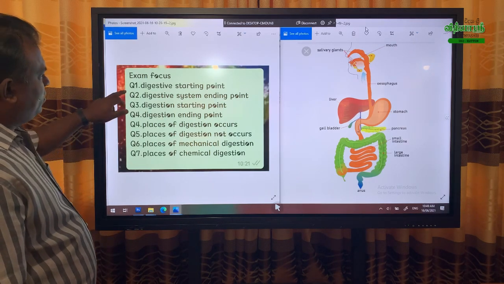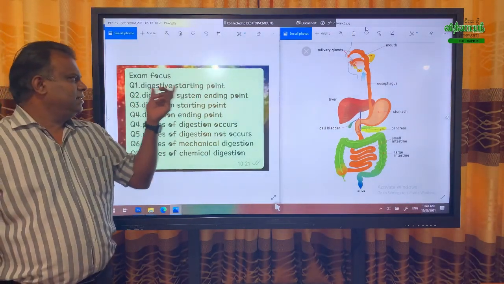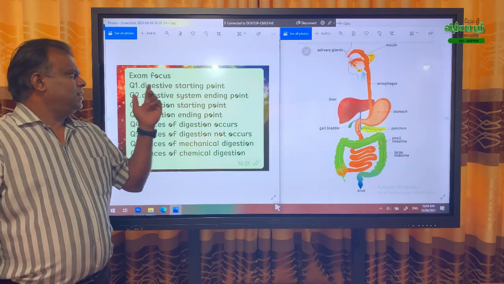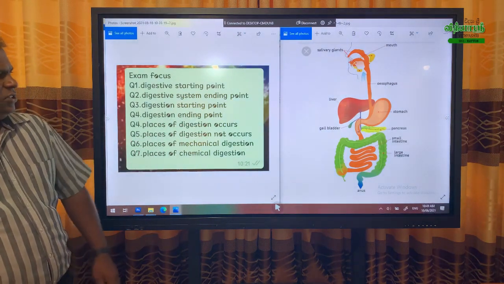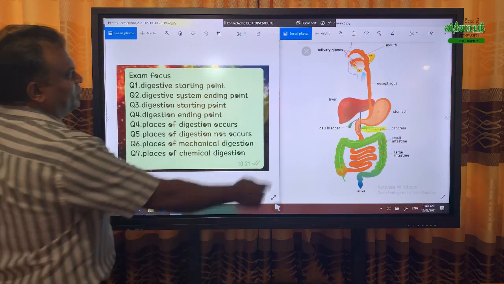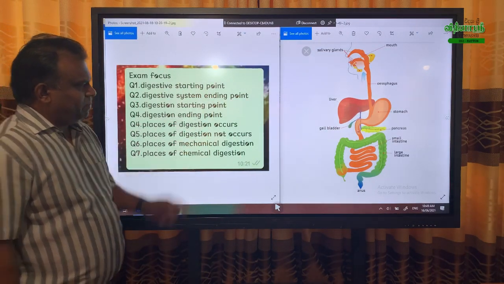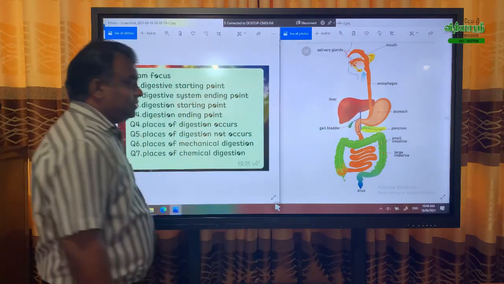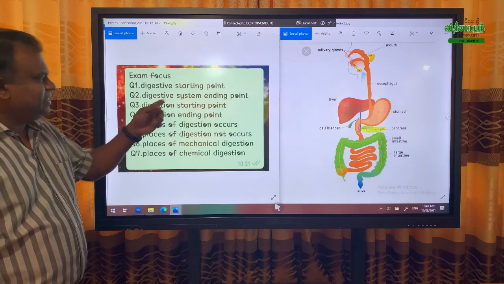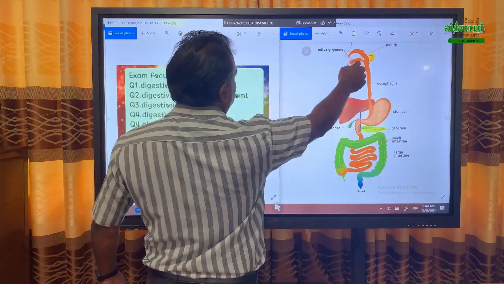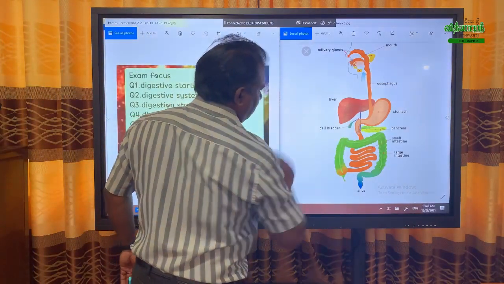First question is the digestive system starting point. The brief question is there, but in the O level they will ask what is the place where the digestive system starts. But the brief questions are easy to read. Digestive system starting point: mouth or buccal cavity. Digestive system ending point is anus. Third question, digestion starting point: buccal cavity. Digestion ending point is small intestine.